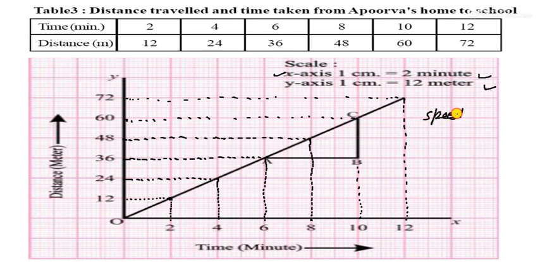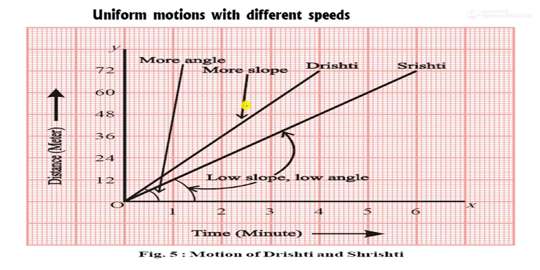Now come to the speed. Speed is the slope of this one. Speed is equal to slope of AC. So always remember the slope is this one. Okay, now come to the second.